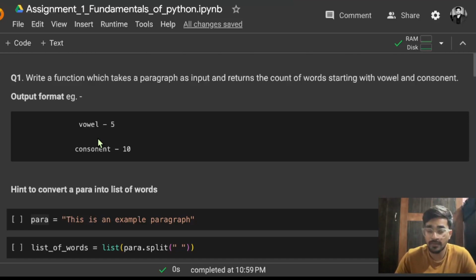Because whatever output is coming, they will directly check it automatically. There is no person sitting there who will check the output, who will see that okay, the output is the same but the format is different, so it will just pass. No, that is not going to happen. All the things are going on inside the computer only. So whatever output format they have given, you have to always print in that output format.